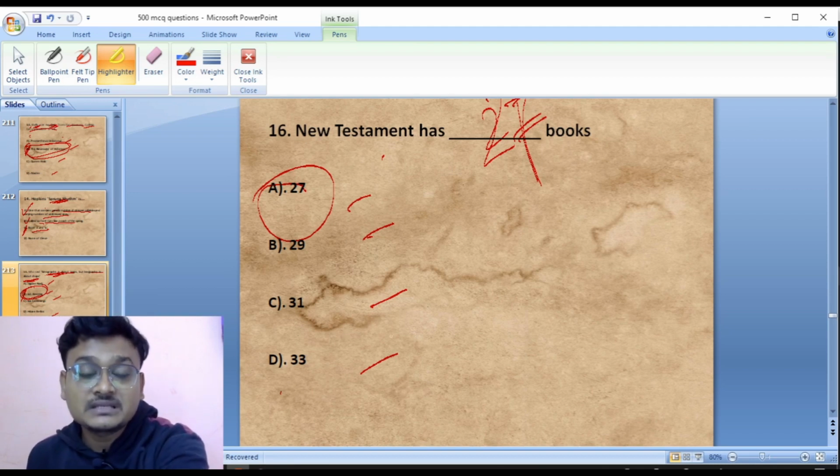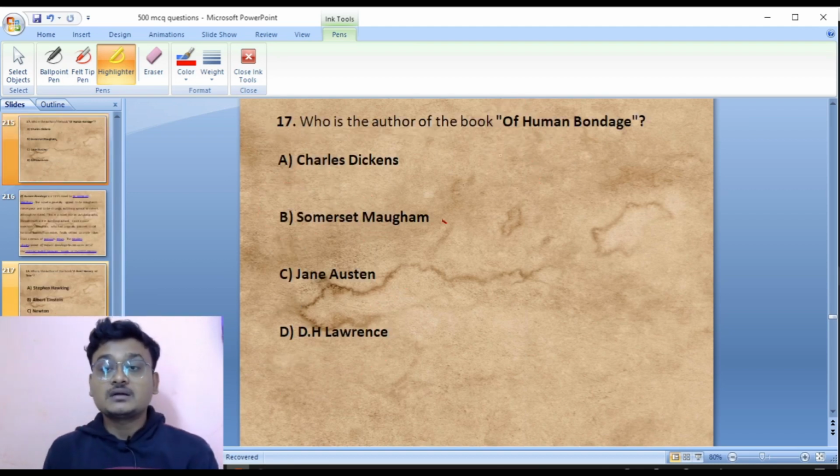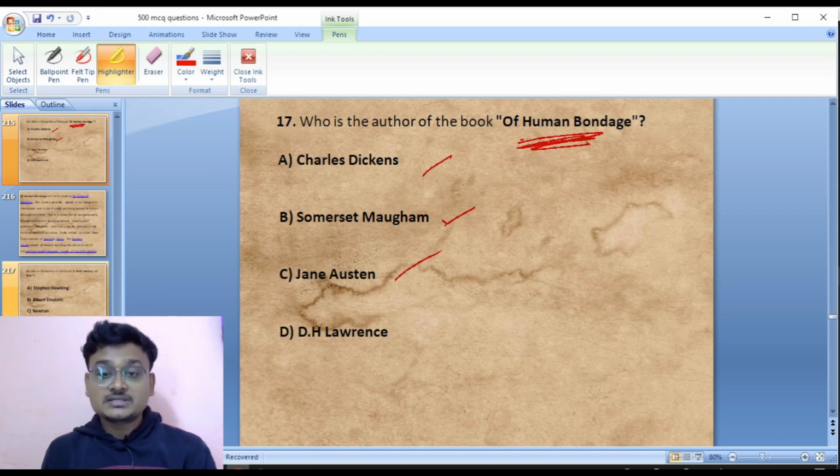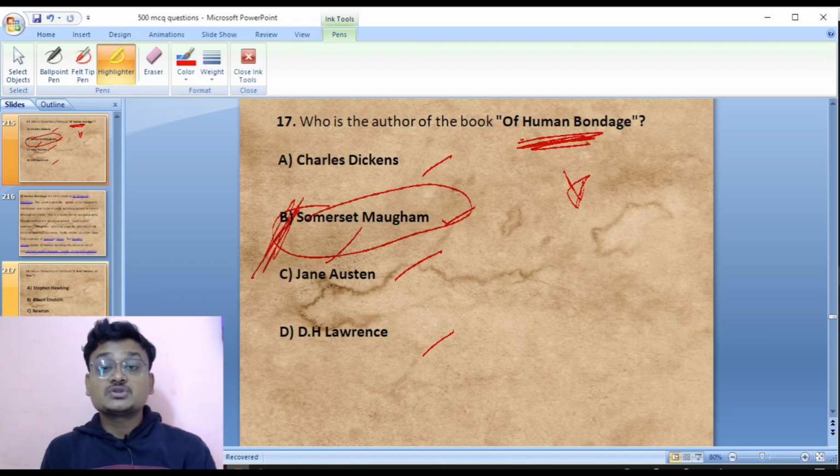Okay, now move to question number 17. Who is the author of the book Of Human Bondage? Charles Dickens, Somerset Maugham, Jane Austen, D.H. Lawrence. So this is the novel Of Human Bondage, and it was written by Somerset Maugham. So B is the right answer here. Somerset Maugham wrote Of Human Bondage.